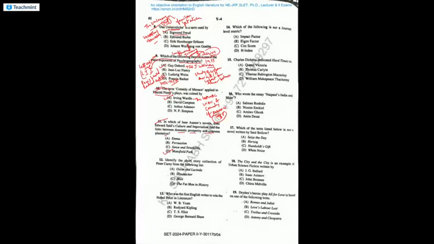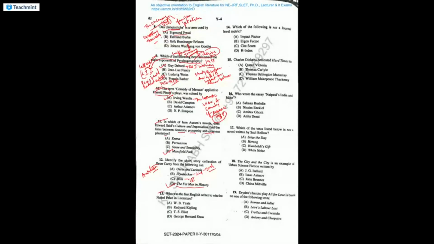Identify the short story collection of Peter Carey from the following. The answer is The Fat Man in History. This is his short story collection. Now, Peter Carey is an Australian novelist and a short story writer. Okay, Bliss was his first novel. Illywhacker was his second novel. Oscar and Lucinda, I think he got the Booker for it, and that was his third novel.